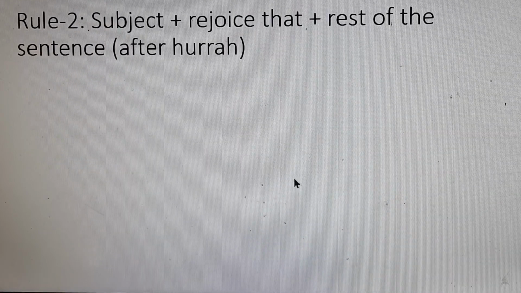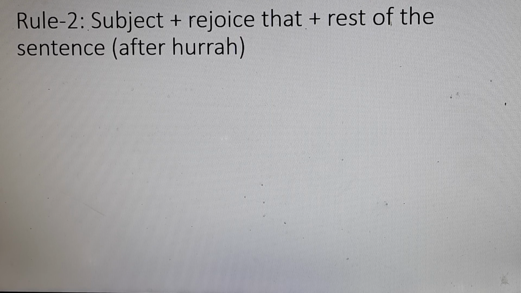Now let's move to the next rule. If we have hurrah in our exclamatory sentence, then we have to follow this structure to change sentences from exclamatory to assertive.